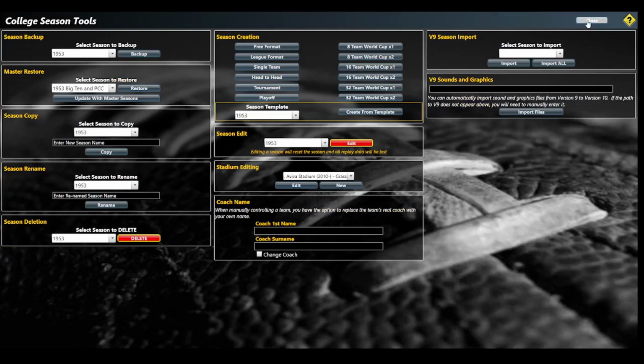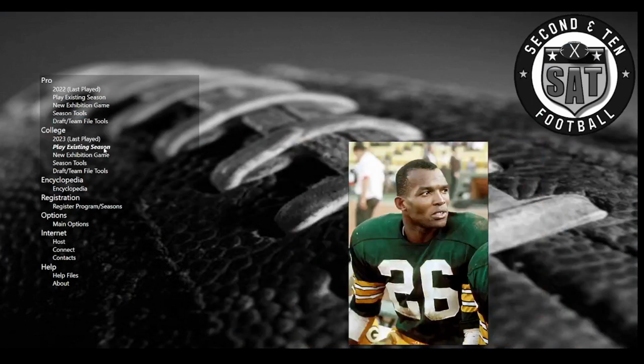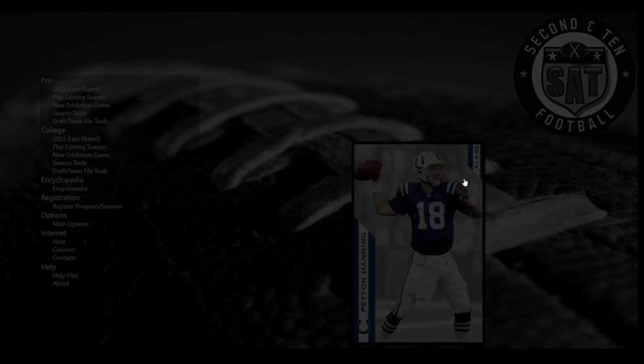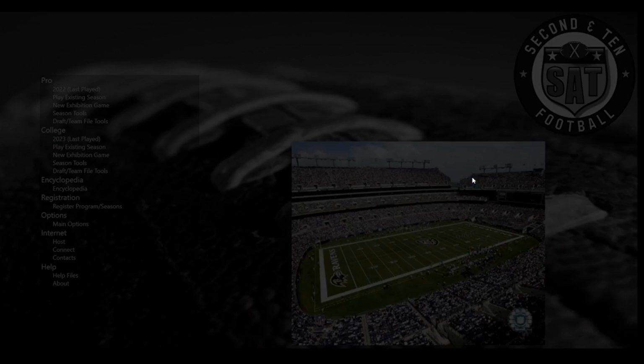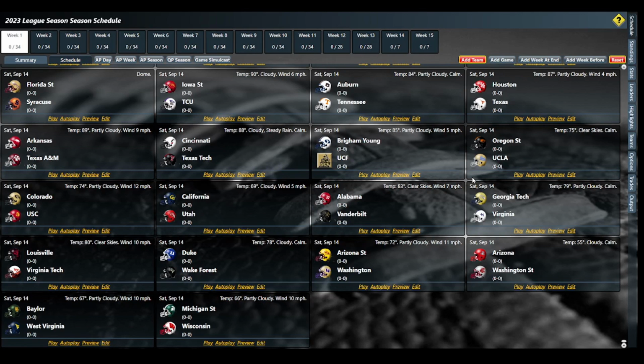And now we'll go into it here. Play existing season. League season right there. I can make a few changes in the options. The first thing I have to do is there's a couple of helmets that don't show up right away.